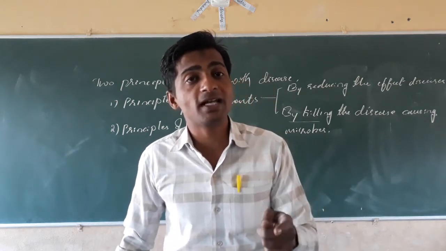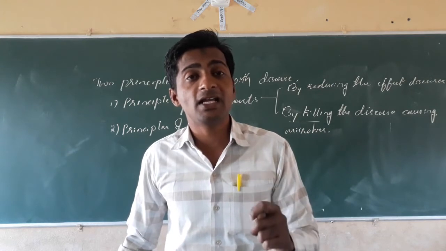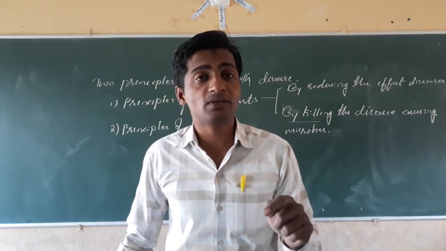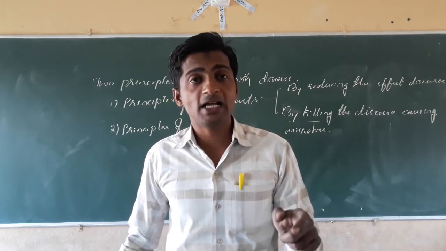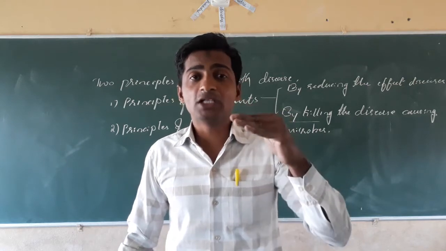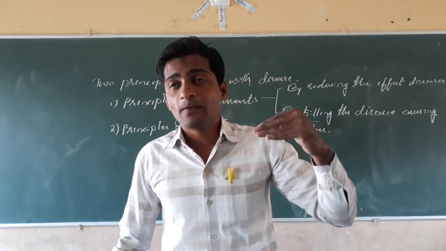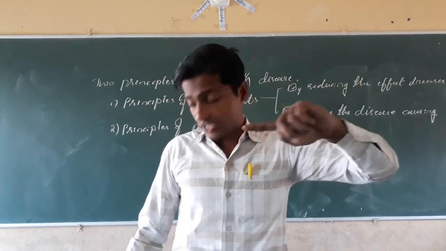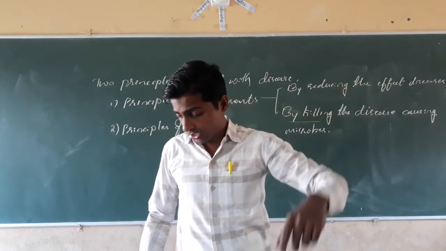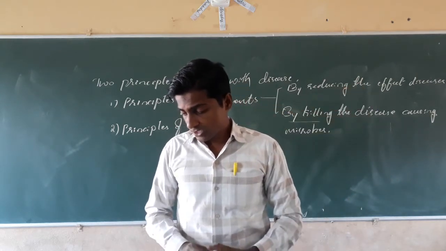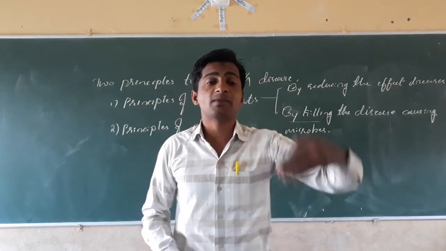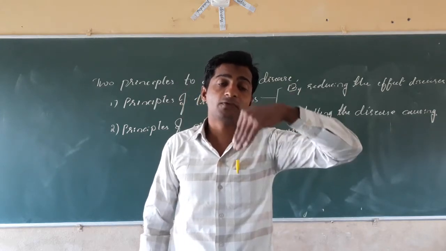COVID is a viral disease, and it is very tough to cure COVID-19, because all the viruses, when they enter the body, use up the biological mechanism of our body.